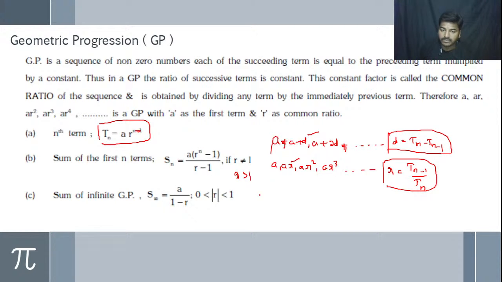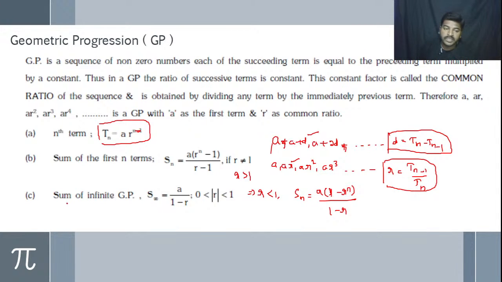This is the first formula. Similarly, when R is less than 1, we use the formula Sn is equal to A into 1 minus R power n divided by 1 minus R.